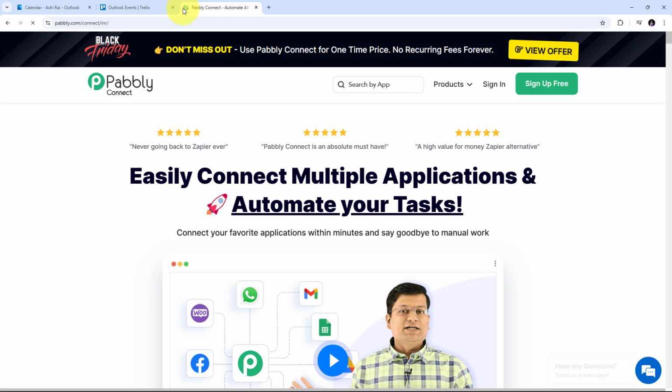And this will take us to the landing page of Pabbly Connect. Here in the landing page, I have these two options of sign in and sign up for free. If you don't have an account with Pabbly Connect, then you can just click on this sign up for free button, and it will take only 2 minutes of your time and you will get 100 free tasks every month. Or if you already have an account or you are an existing user, then you can just click on sign in